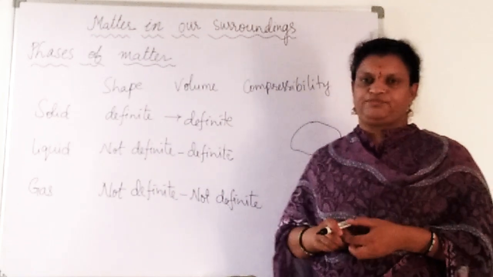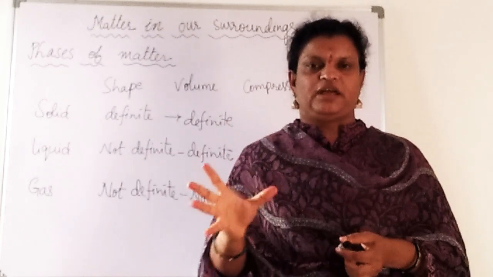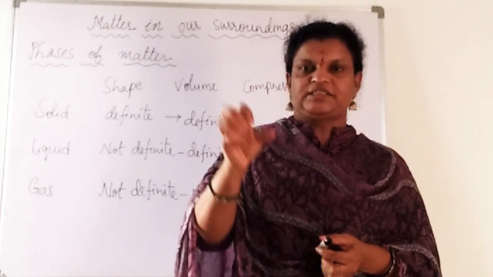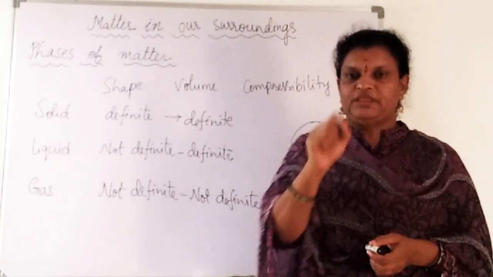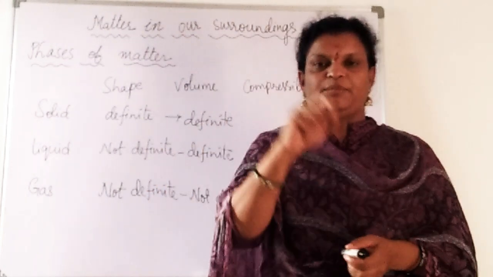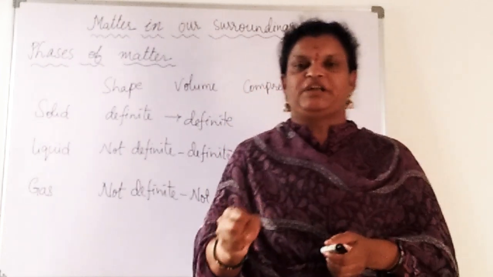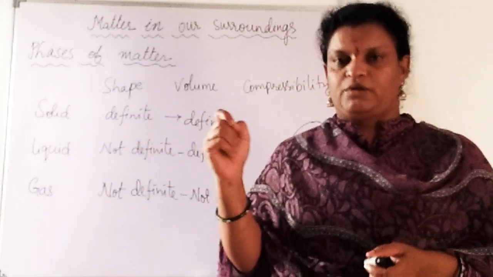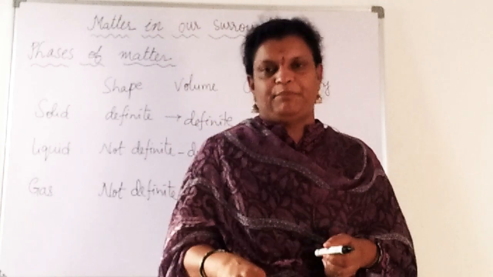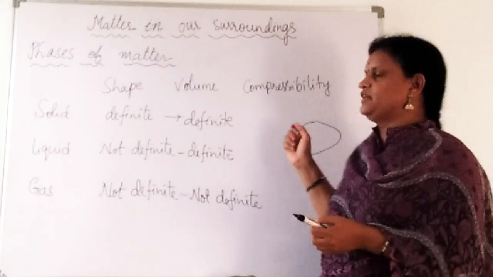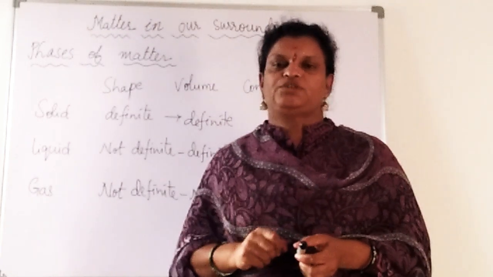If you take a sponge and press it, it will be compressed. If you release it, it gets its shape again. Though it is compressible, we can't say it is not a solid, because inside the sponge material there are air gaps. Whenever we press it, that air comes out, and because of that it is compressed. That is the reason we can say a rubber band and also a sponge are solids.